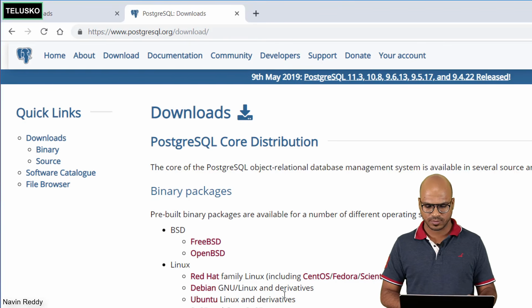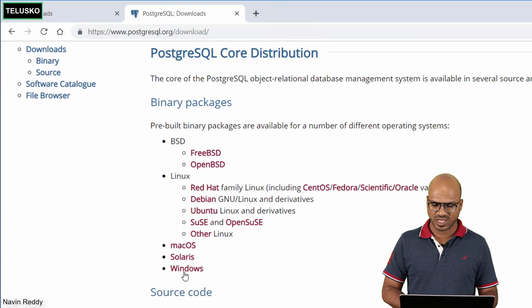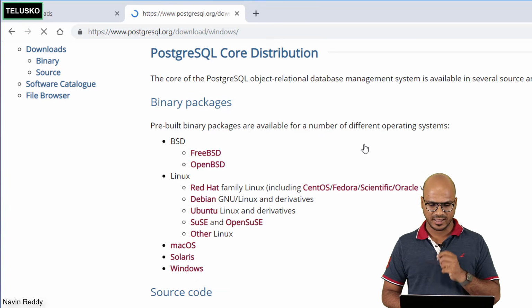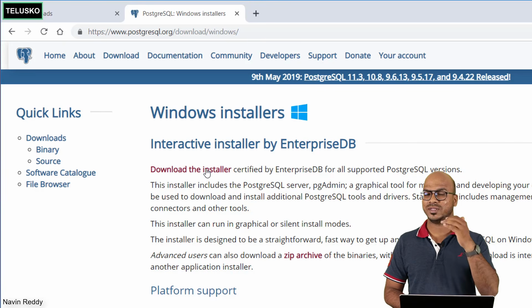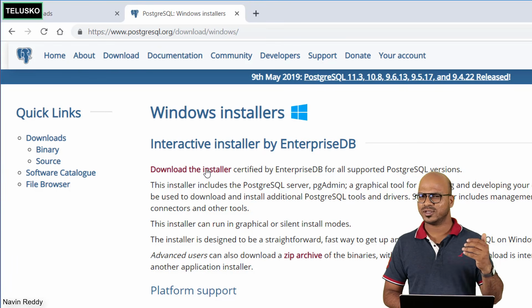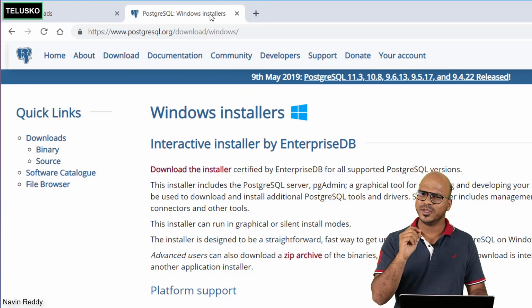So you can see we have an option here. Since we are working with Windows, we'll go for Windows here. And then you just have to click download the installer. The moment you click on this, it will download the installer for you, and you can simply follow the steps. So we will be using that.